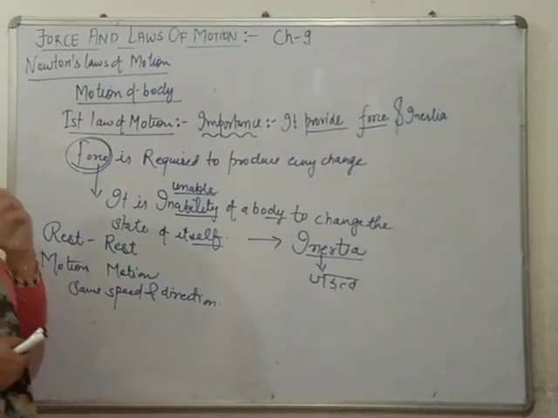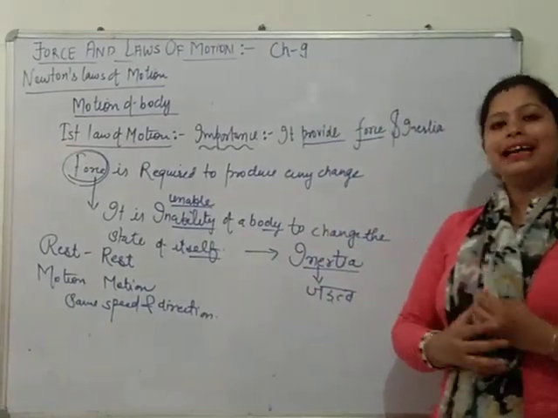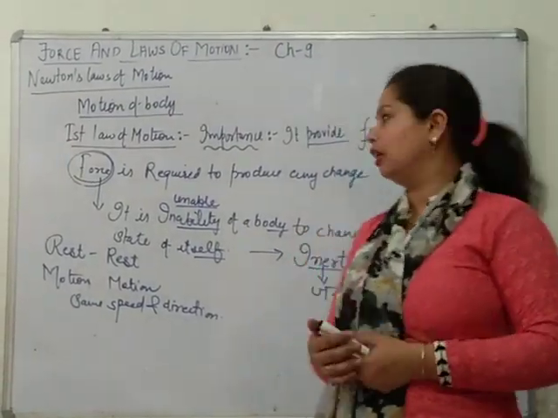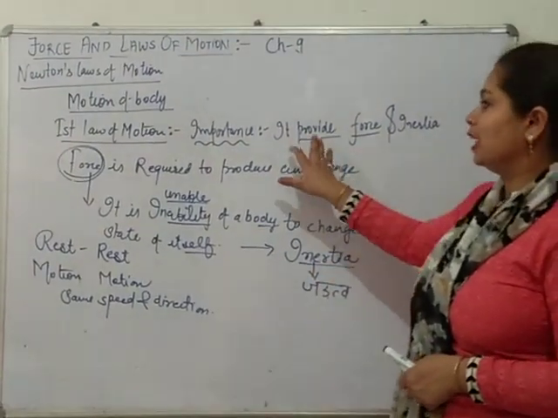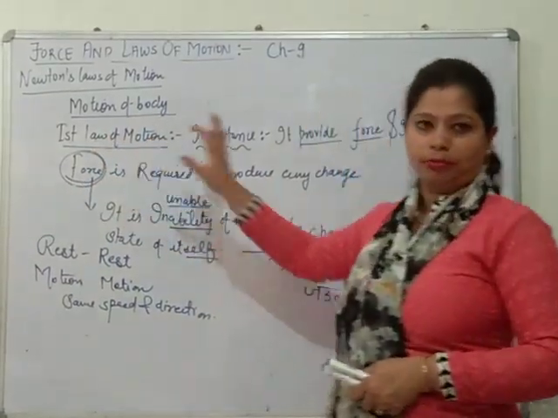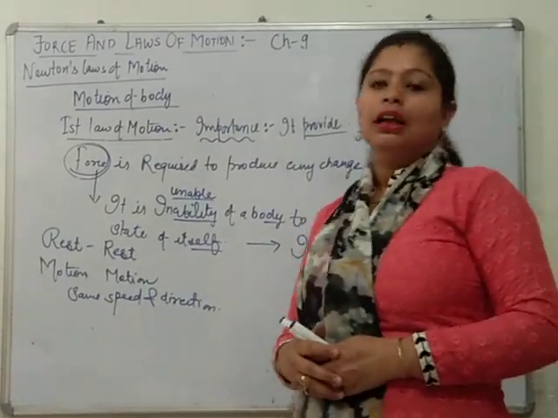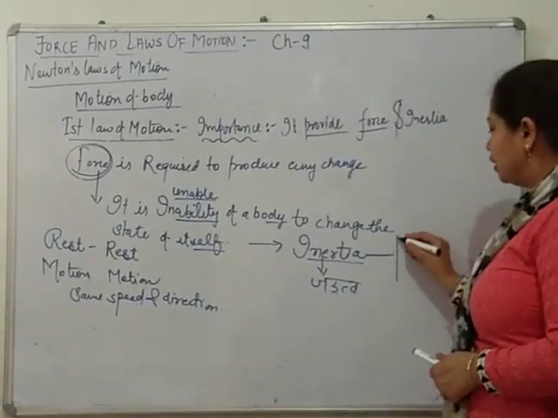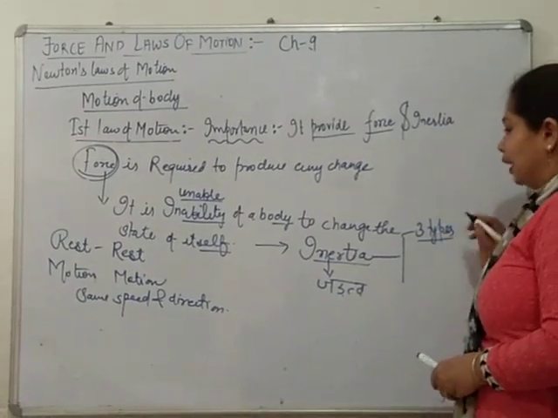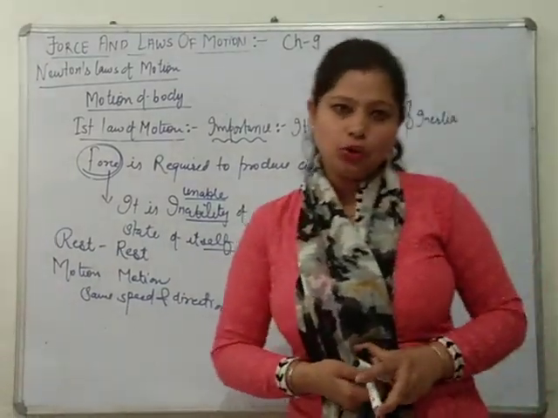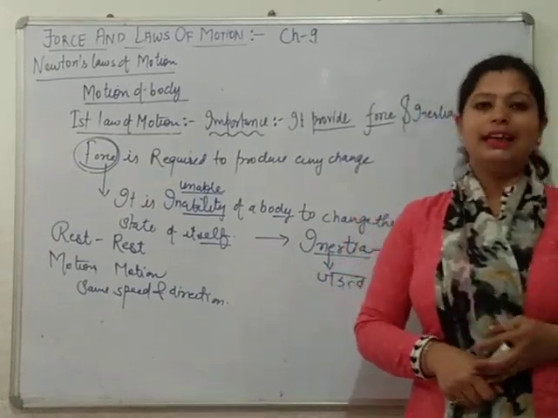That is inertia. So a question arises here. Newton has given us three laws, first, second and third law. Which law has explained to us the term inertia? That is Newton's first law of motion. Okay, so we have received the inertia term, but there are different types of inertia. That is, inertia has three types. In the next video, I will teach you types of inertia in detail with definitions. Okay, till then, goodbye.